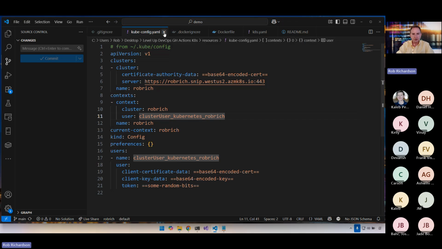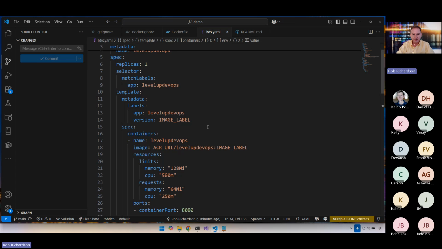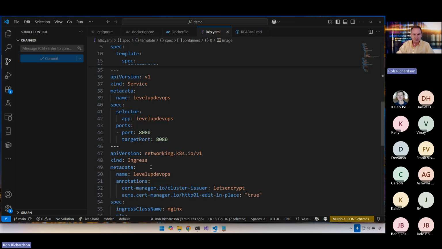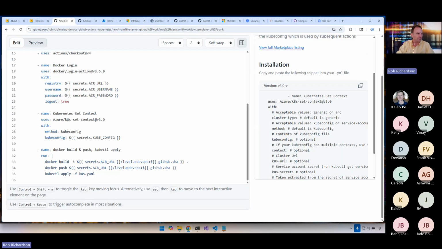Now there is one more step here. Here in our Kubernetes YAML file, we have these replacement expressions like image label and ACR URL and AKS URL. We didn't want to check those secrets into our GitHub repository. So let's just reference those secrets, or set those secrets into place here.